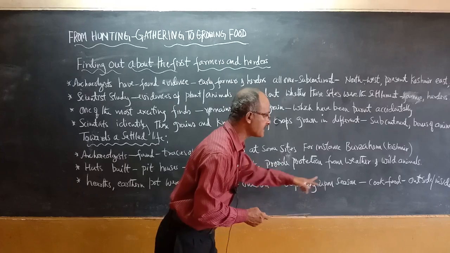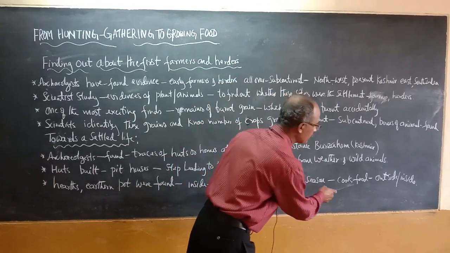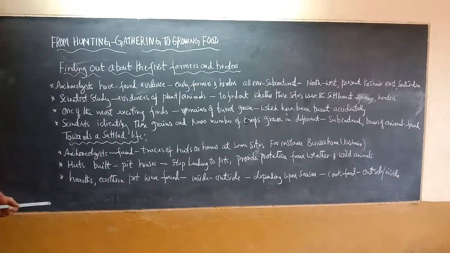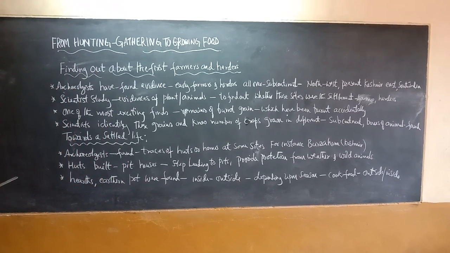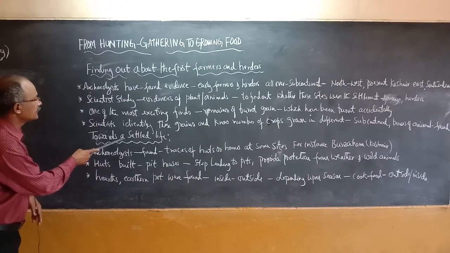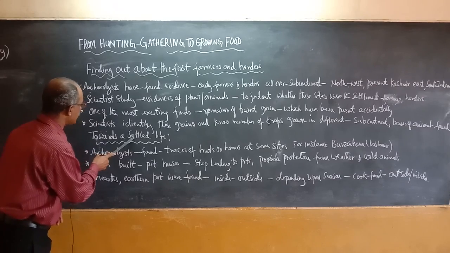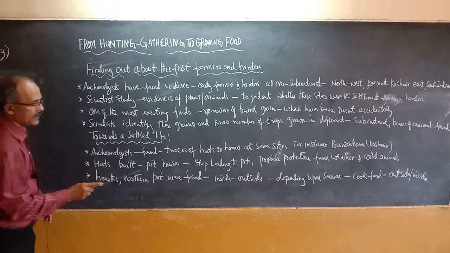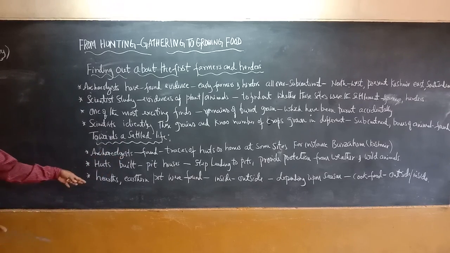It depends upon the season. They cooked food sometimes outside, sometimes inside, mainly depending on the season or weather condition. Thus, see to what extent they followed the settled life step by step. Okay, let us discuss further steps.